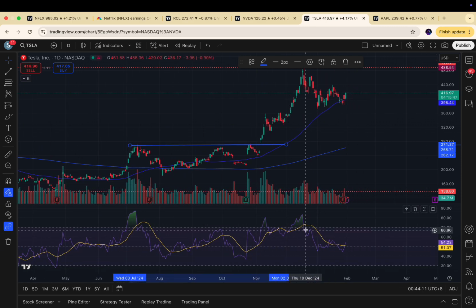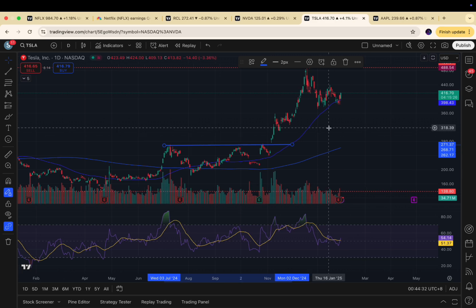Now we can see that a consolidation in price makes the RSI also consolidate, and this shows that the price is able to maintain in this area. If this RSI continues to trend downward, it can show that the stock is undervalued or oversold, and this can lead to further price movement.